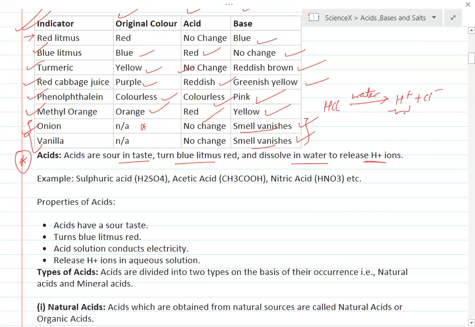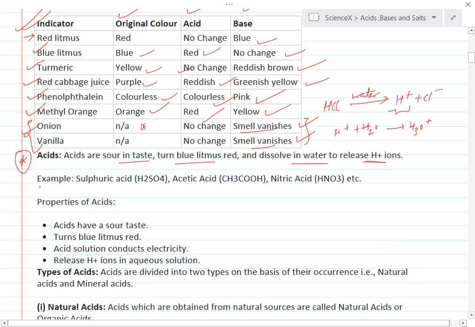Actually, this is an unstable ion, so it will again react with the water and form H3O+ ion. This ion is called the hydronium ion. So an acid is a substance which gives hydronium ion in its aqueous solution. For example, sulfuric acid, acetic acid, nitric acid.